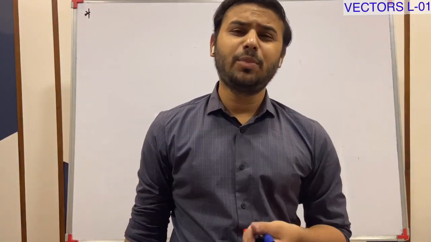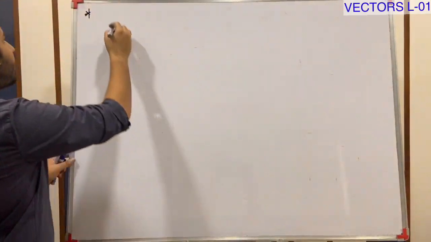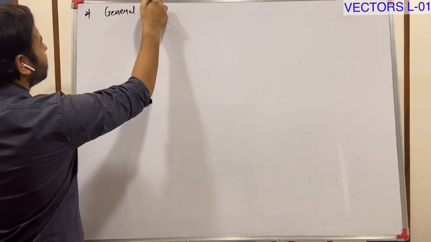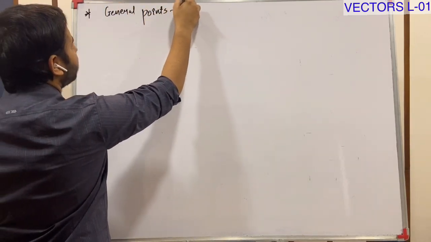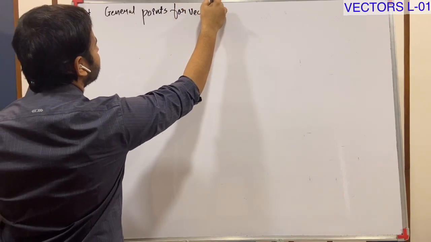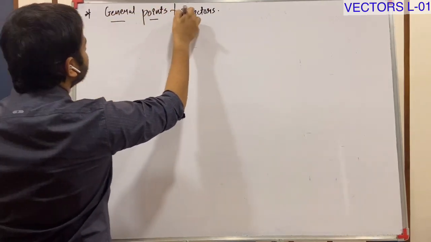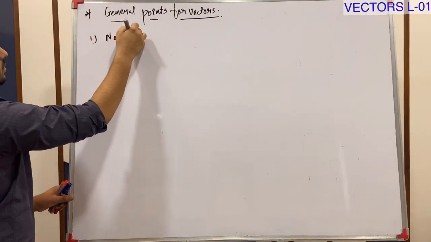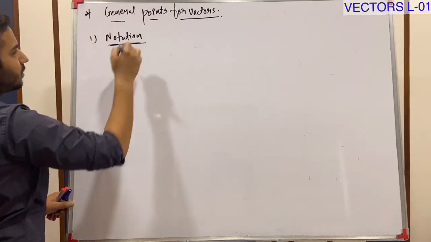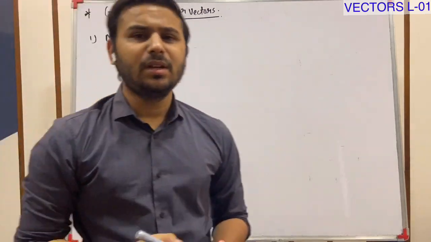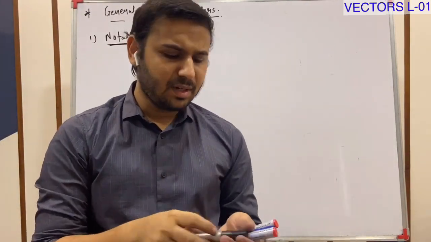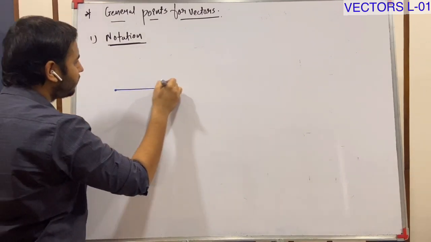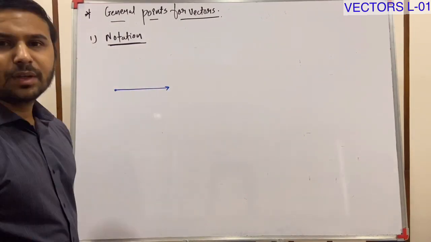Now some general points for vectors. First is called notation. You can represent any vector in this manner, in an arrow.